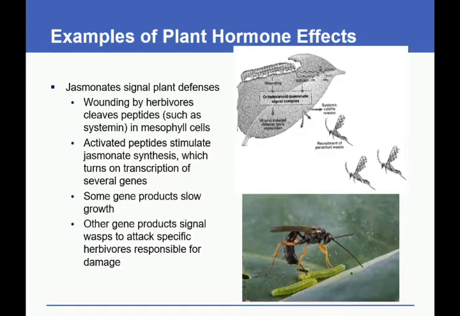Jasmonates signal plant defenses. Wounding by herbivores will cleave peptides such as systemin in mesophyll cells. As you can see, the caterpillar is eating the leaf, which wounds it, and it will release jasmonate. The activated peptide stimulates jasmonate synthesis, which turns on transcription of several genes. Some gene products slow growth. Other gene products signal wasps to attack the specific herbivore responsible for the damage.